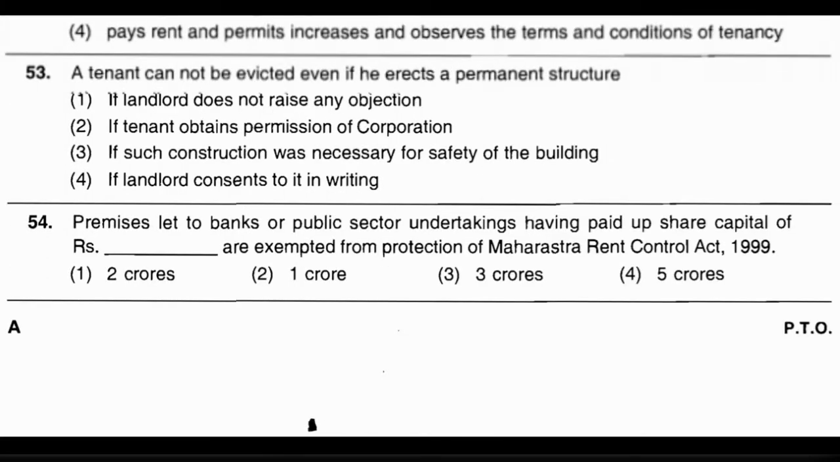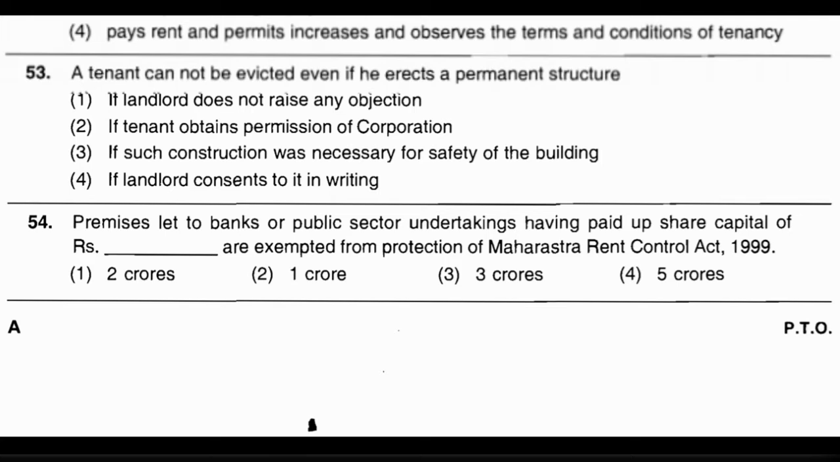Now question number 53. A tenant cannot be evicted even if he erects a permanent structure. Option number 1, if landlord does not raise any objection. Option number 2, if tenant obtains permission of corporation. Option number 3, if such construction was necessary for safety of the building. And option number 4, if landlord consents to it in writing. And the correct answer is option number 4, if landlord consents to it in writing.